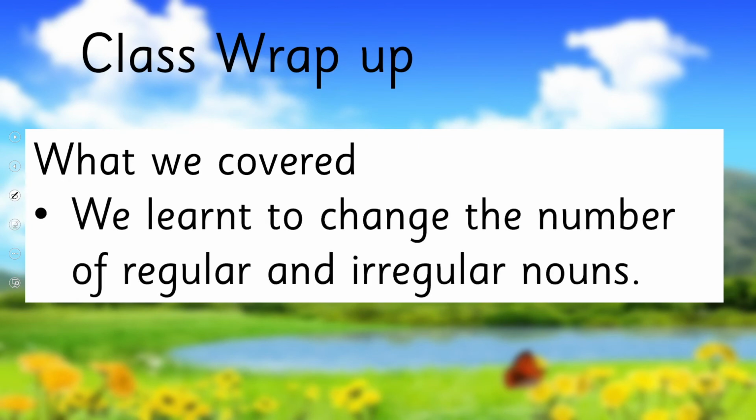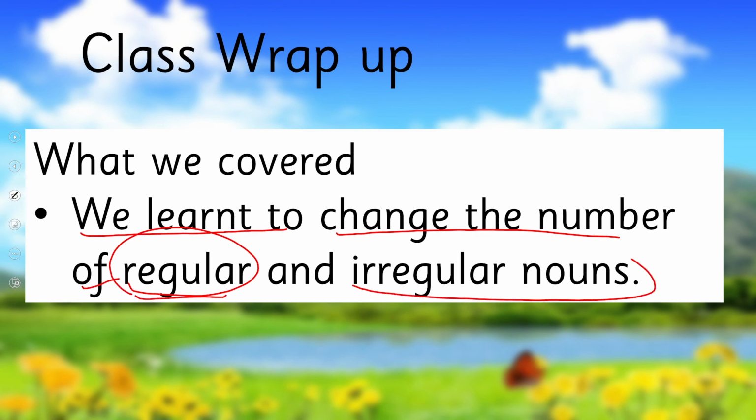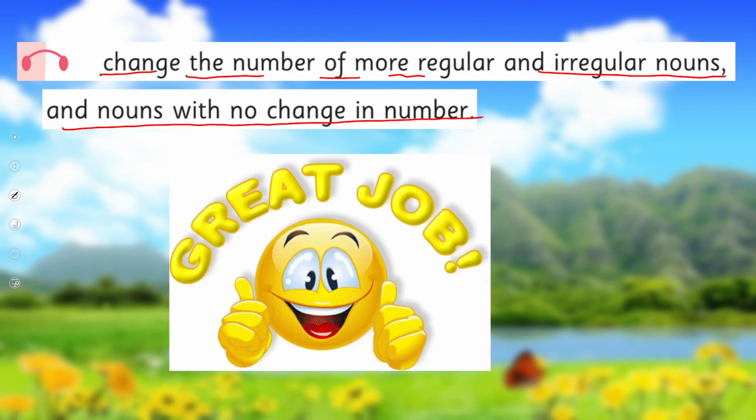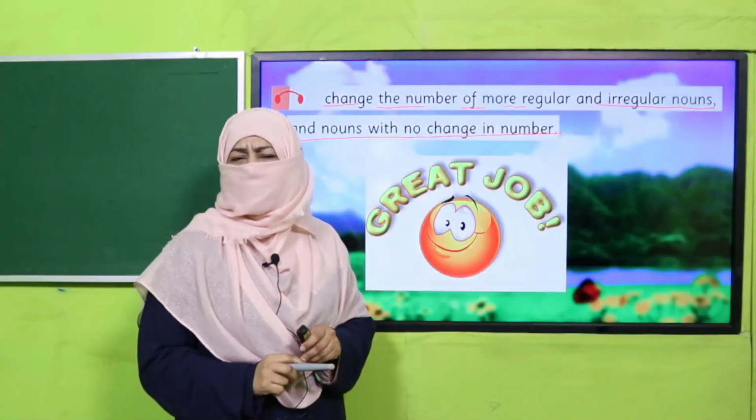So what we have learned, we learned to change the number of regular nouns, which we did yesterday, and irregular nouns. And in this way, we achieved our SLO, changing the number of irregular nouns and nouns with no change in number. Yes, my dear children, are we done with it? Yes, and we thoroughly enjoyed doing it.